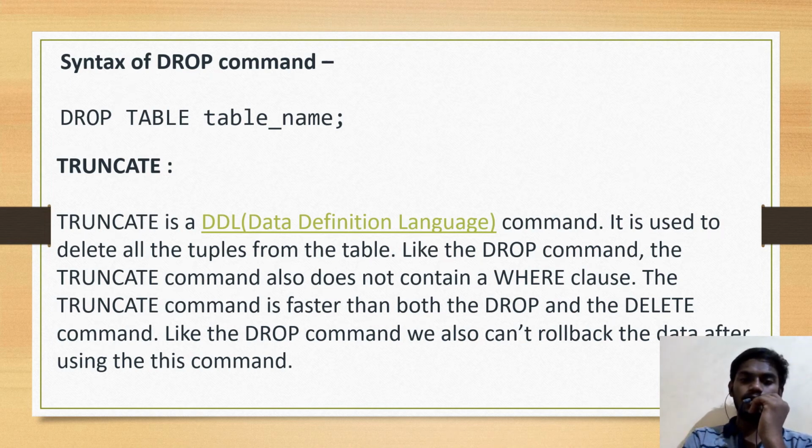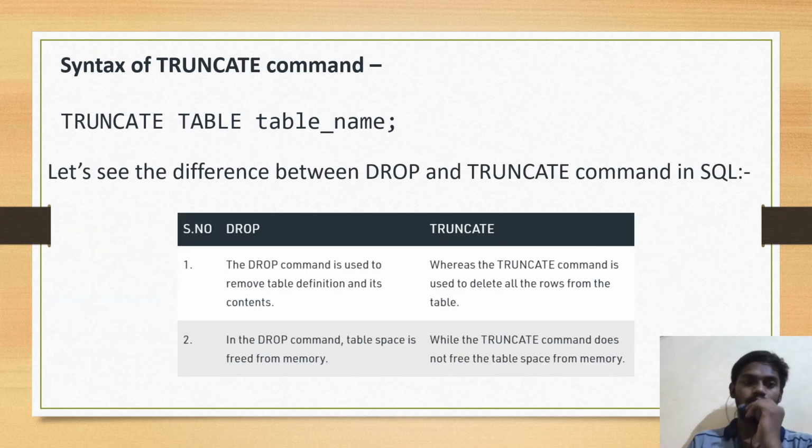Truncate is a DDL, data definition language command. It is used to delete all the tuples from the table. Like the drop command, the truncate command also does not contain the where clause. The truncate command is faster than the drop and the delete command. Like the drop command, we also can't roll back the data after using this command. Syntax of truncate command: truncate table name. Let's see the difference between drop and truncate command in SQL.